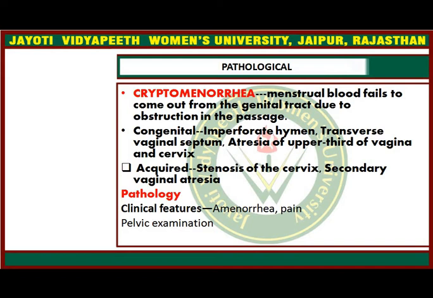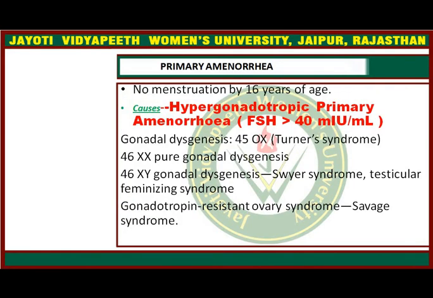In secondary acquired conditions, the patient will date the amenorrhea back to the incident. On pelvic examination, we can see any obstruction or lesion in the vagina or cervix, and we can palpate the uterus enlarged symmetrically on both sides.